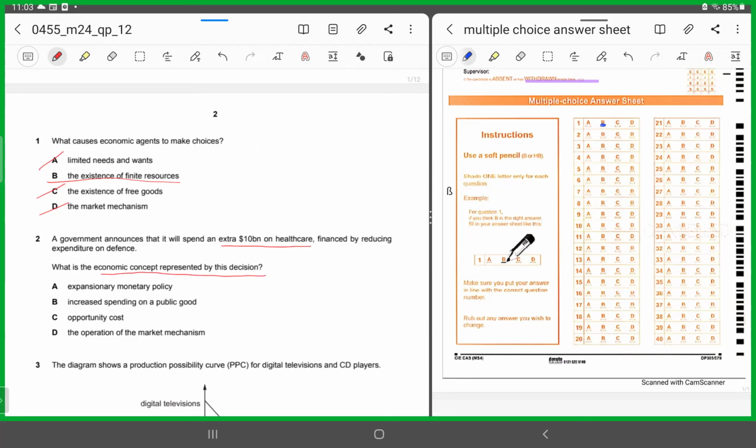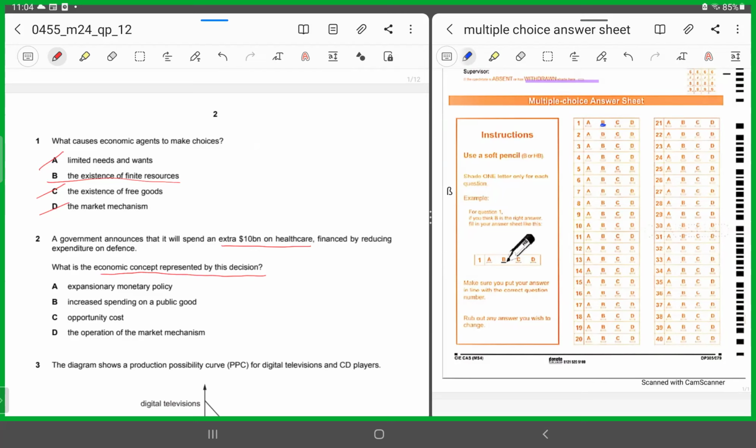Because like we all know, opportunity cost is the cost of the best alternative foregone due to a particular choice made. And over here, what is the choice made by the government? That this time it's going to be spending more on the provision of healthcare services rather than spending more on defense.